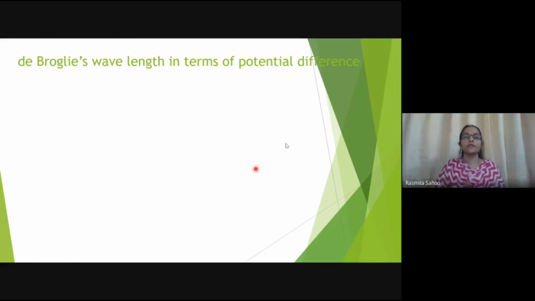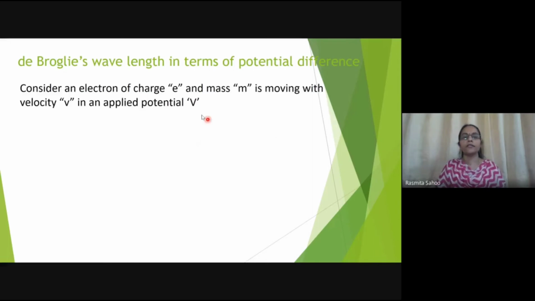Here for this derivation, we will consider an electron moving inside an electric field of potential V. So the electron of charge e, mass m, is moving with a velocity v when the applied potential is capital V. Now considering the electrical energy, that is E is equal to eV, where e is the charge and V is the potential. This is the general formula.